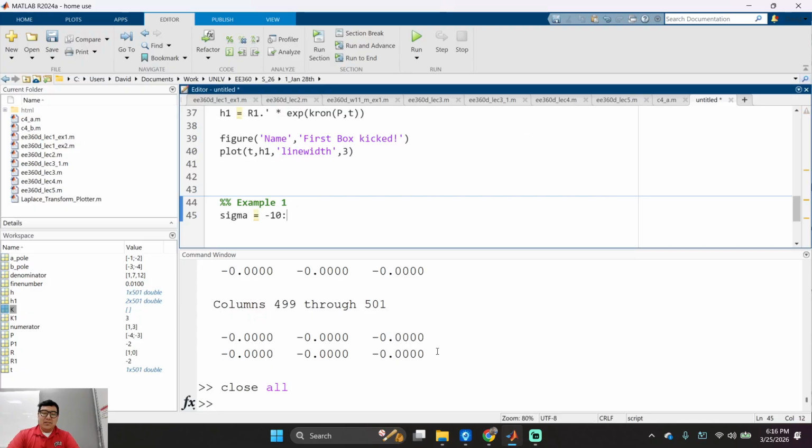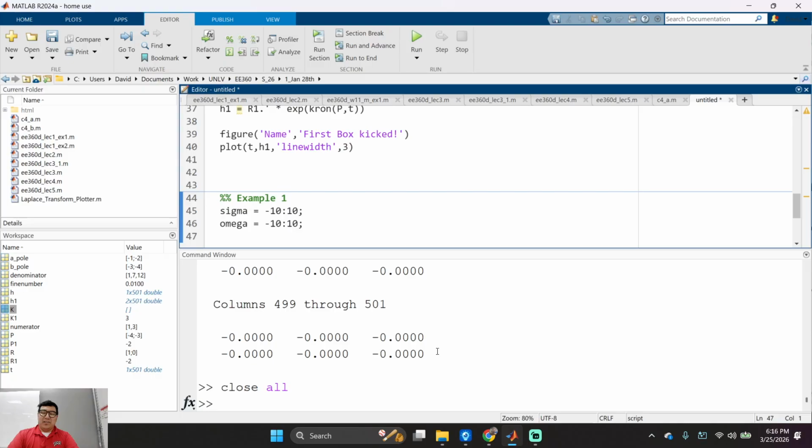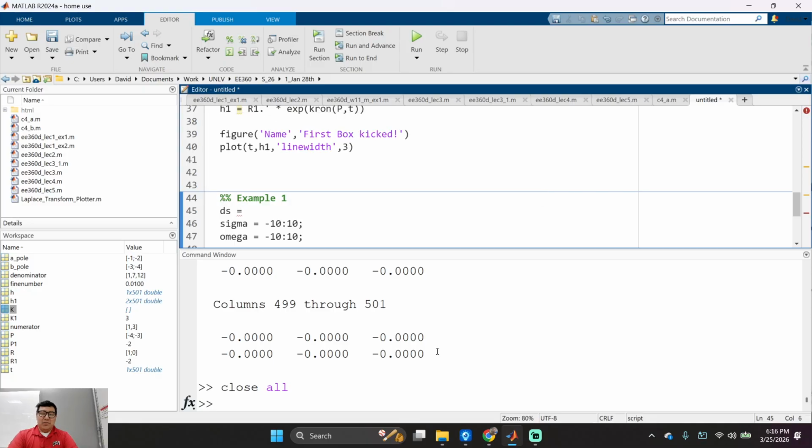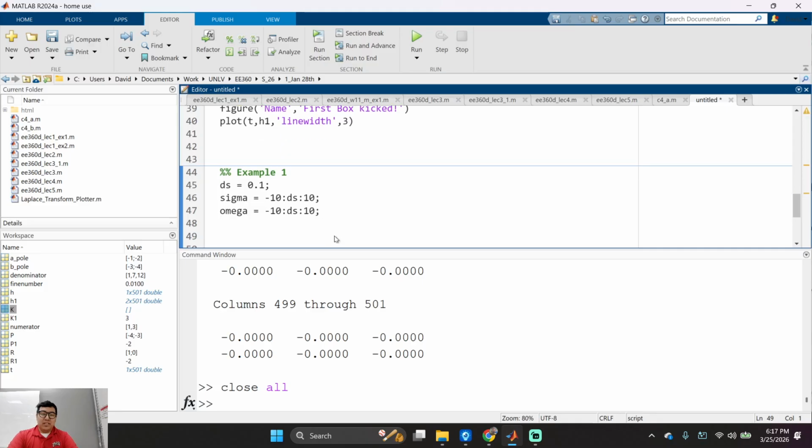From -10 to 10, right? And then I'm going to call this one omega for the imaginary axis, right? Okay. But what am I going to do with the precision? I'm going to call it ds. I'm going to call it 0.1. Okay. ds. Okay. Is that cool? So now I need to create the square, but personally I don't remember it. So let me just see if I can generate this from a different, let me see,